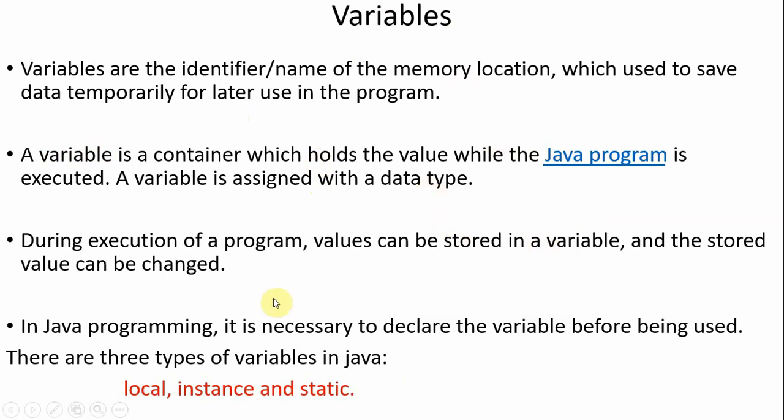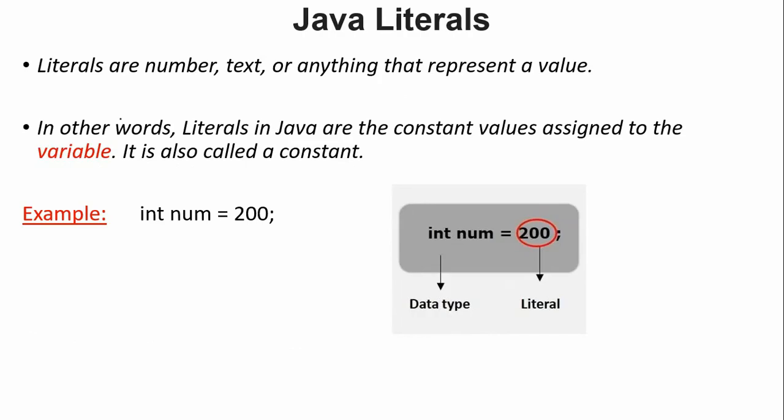In Java programming, it is necessary to declare the variable before using it. Not only in Java, in C and C++ also we have to declare them initially. But when it comes to languages like Python, whenever you want to use a variable, then you can declare it.